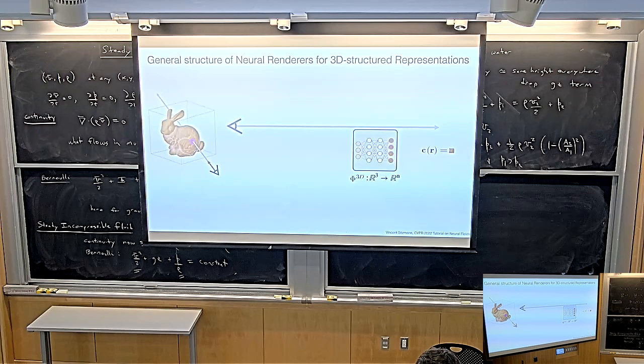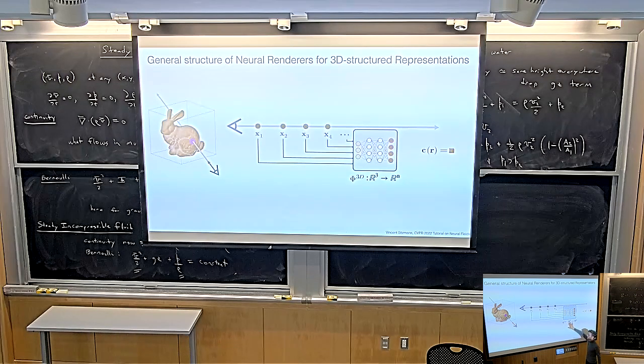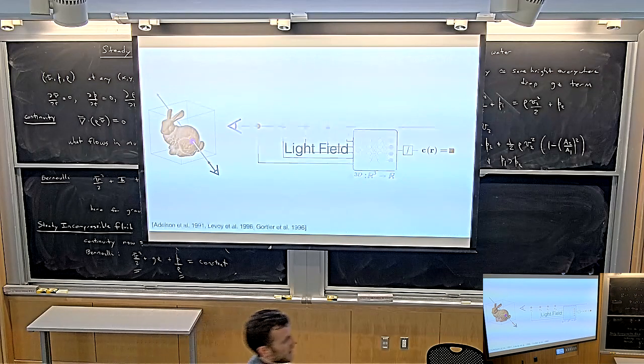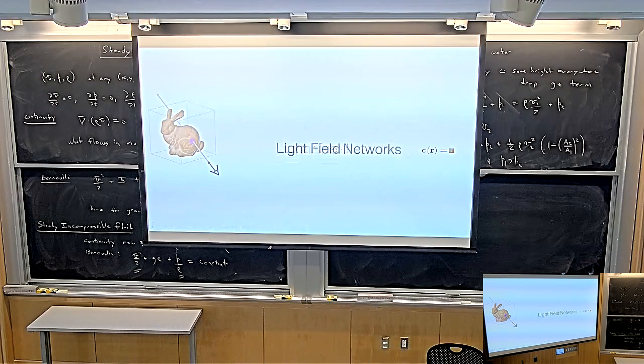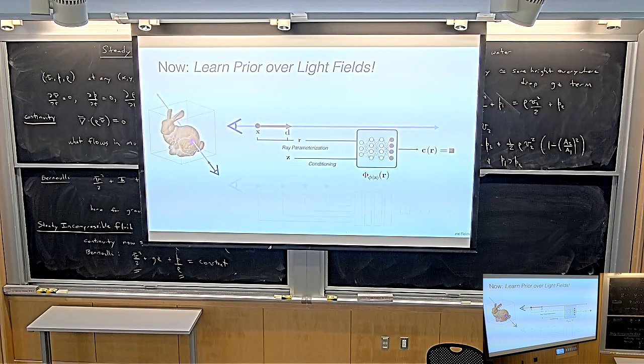So just for the record, what is a light field again? The point of light field networks, or of light field representations, was to say, okay, instead of having a 3D representation where we do rendering by sampling lots of points along the ray and then doing volume rendering or something like that, we're going to build a representation where the 3D representation itself is actually a function that you just directly query with the ray, and then the representation directly gives you the color for that ray. Do you guys remember that?